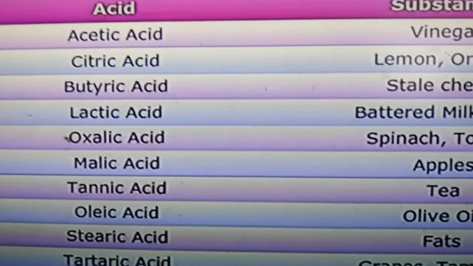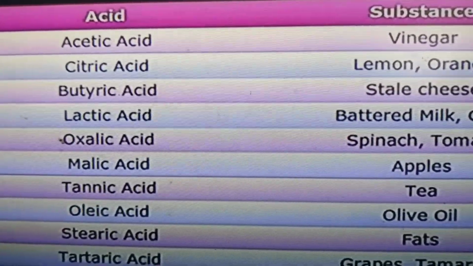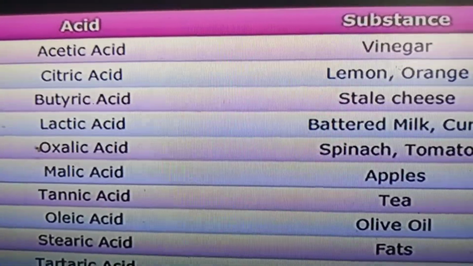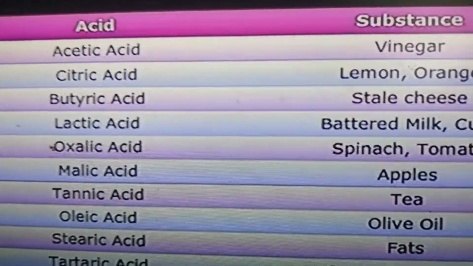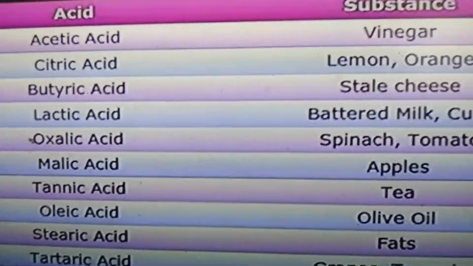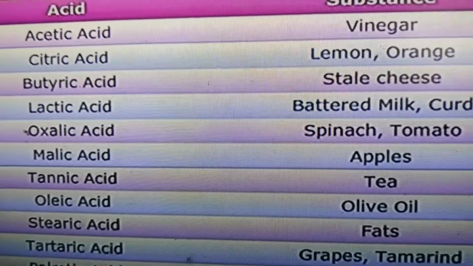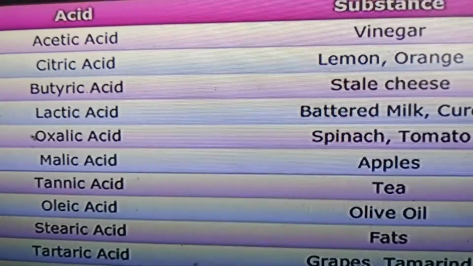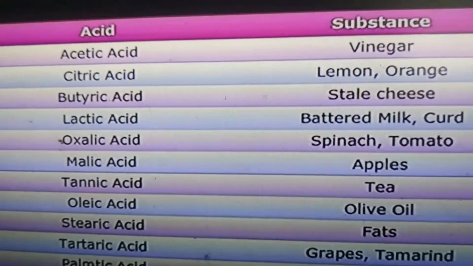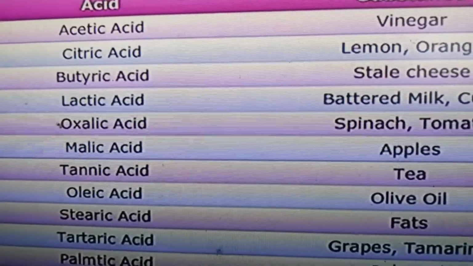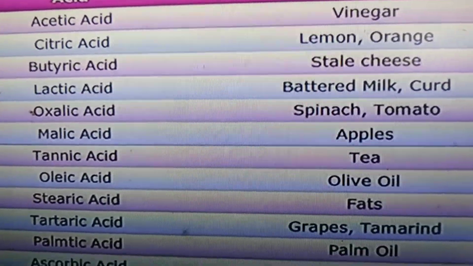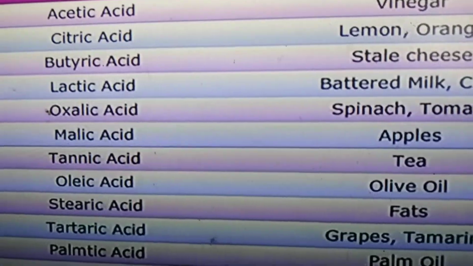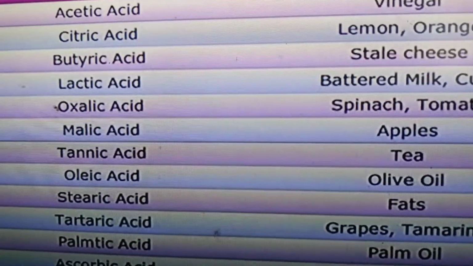See, acetic acid. Acetic acid can be found in vinegar. Citric acid, found in lemon and orange. Butyric acid in stale cheese. Stale means which is not fresh. Stale cheese, spoiled cheese. Lactic acid in buttermilk or curd. Oxalic acid in spinach and tomatoes. Malic acid, apples. Tannic acid in tea. Oleic acid in olive oil.